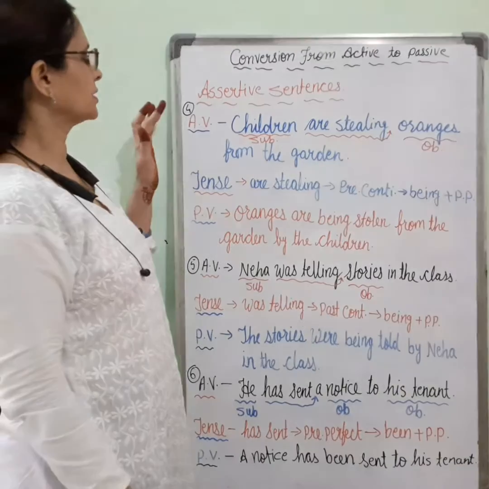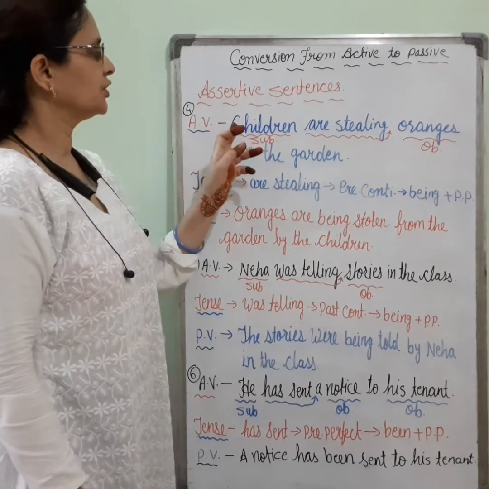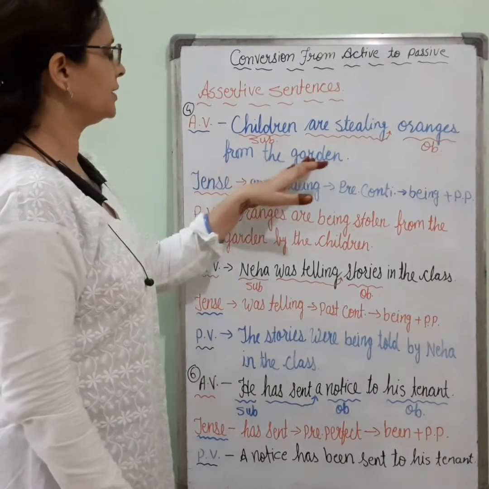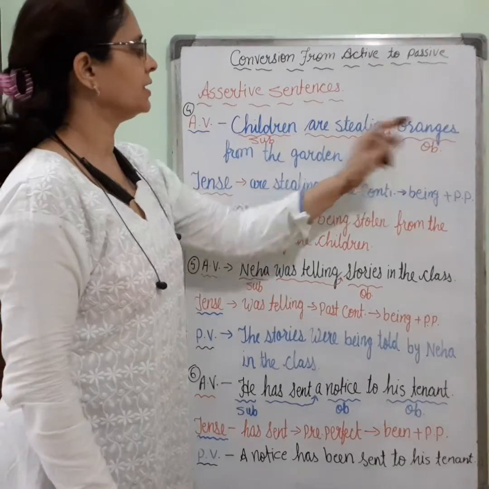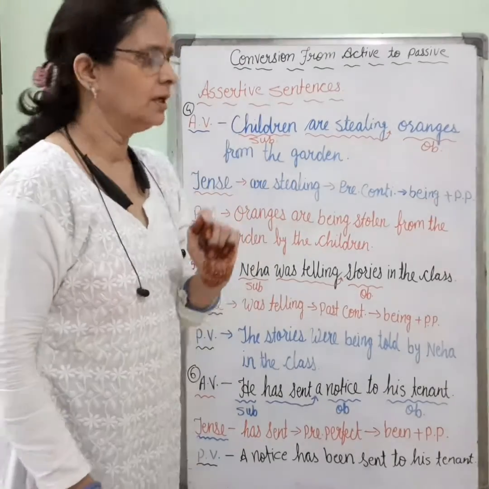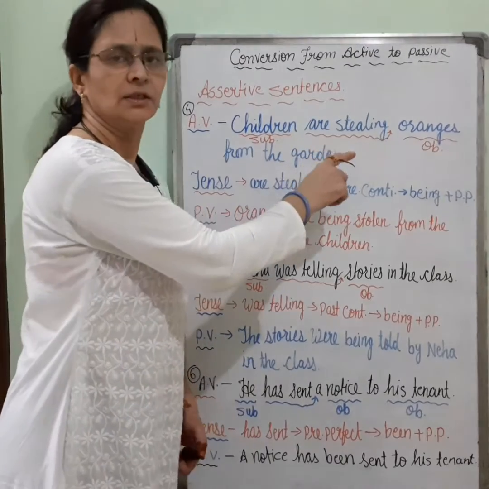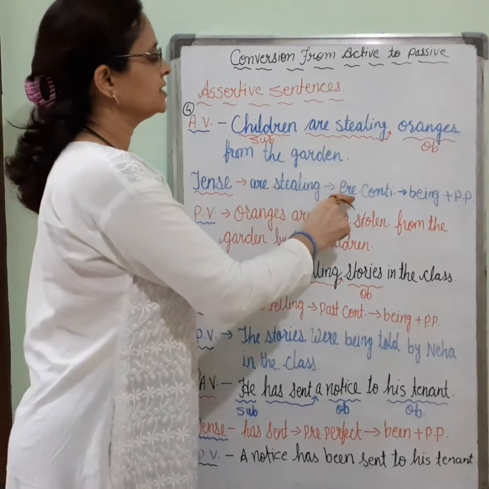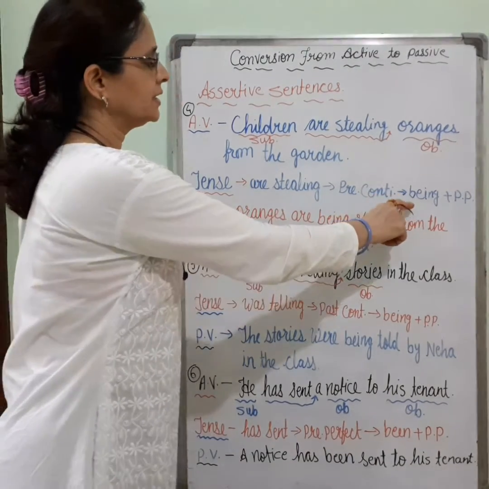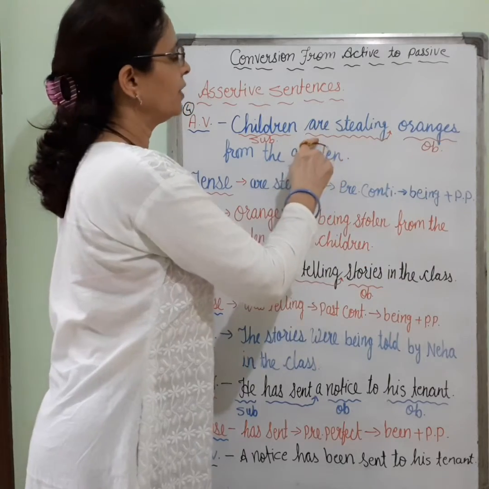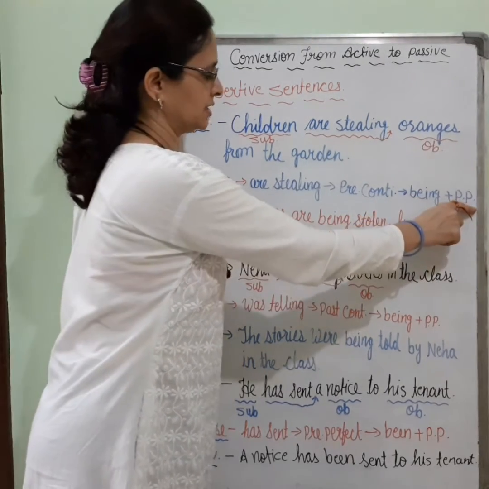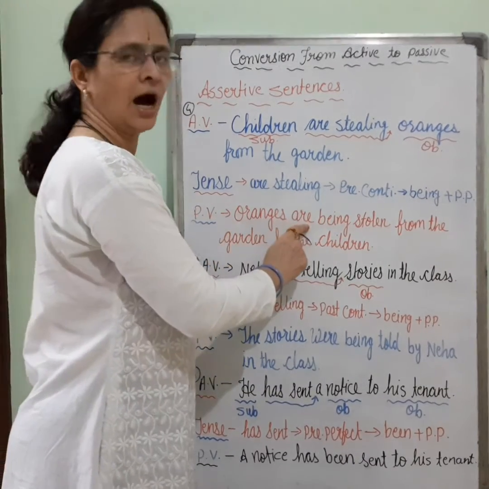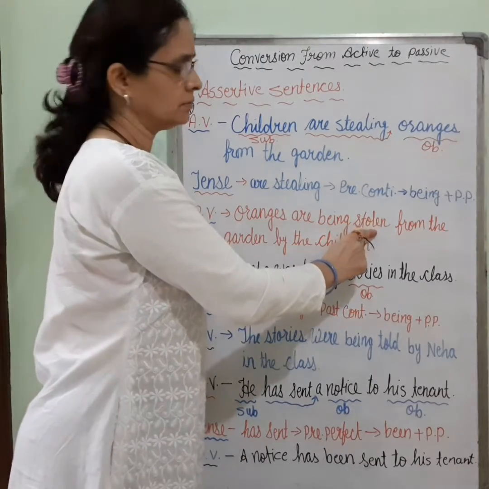Now, the fourth example is of the active voice. Children are stealing oranges from the garden. Here children is the subject, oranges is the object, and are stealing is the verb. We have to find which tense it is telling about. Are stealing is present continuous tense. For present continuous tense, we use helping verb plus being plus past participle. So for the passive voice we will use: oranges are being stolen.